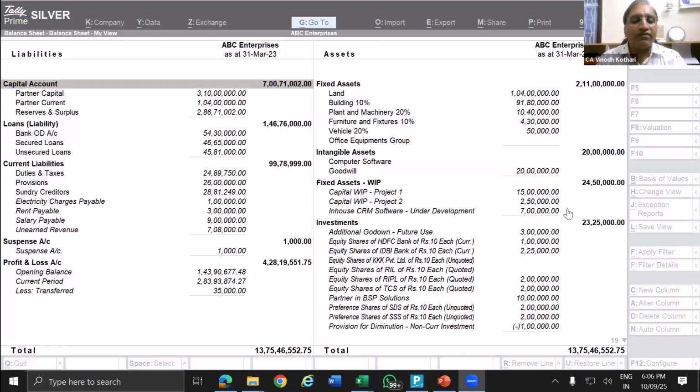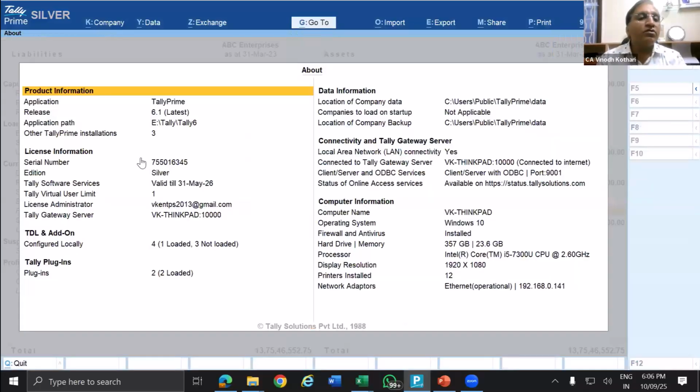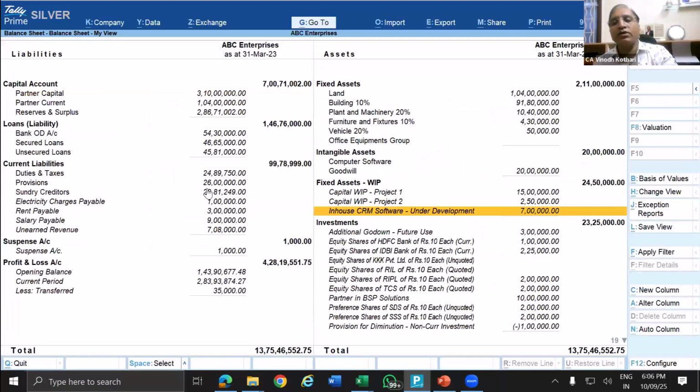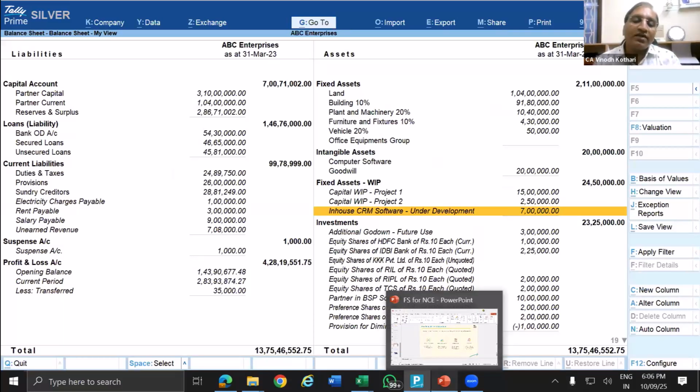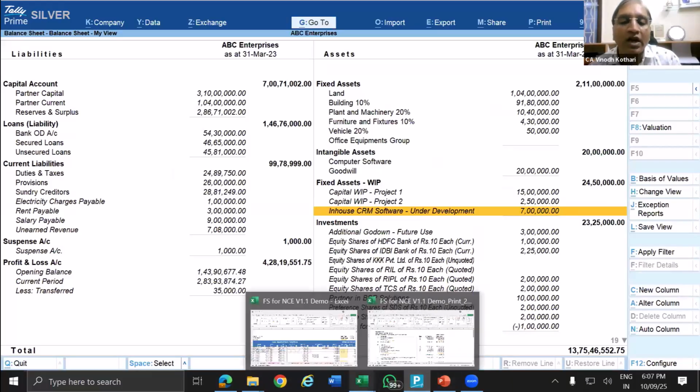Again, you go to F1, go to About, and you will be able to find the validity of your license, which is still 31st May 2026. If it is in red color, that means you have to renew it. Once you renew it, this financial statement will be updated for you automatically. There is no separate cost for this financial statement utility. The cost is only for the renewal of Tally if you have not done it. So that is point number 1.